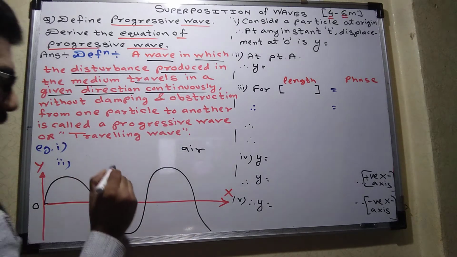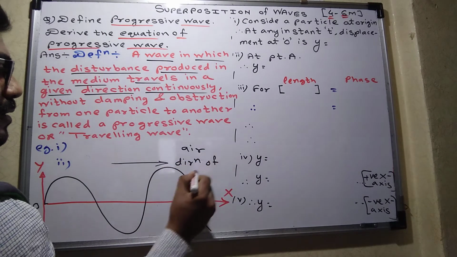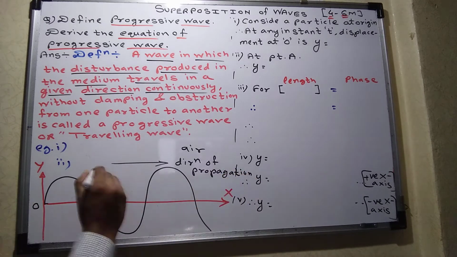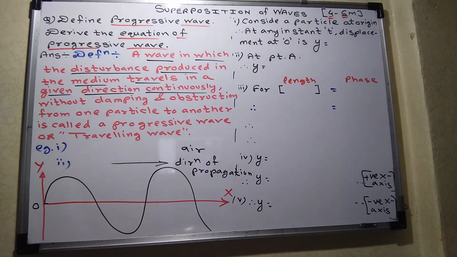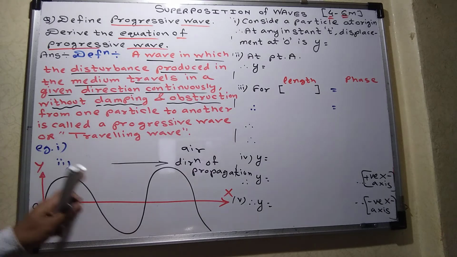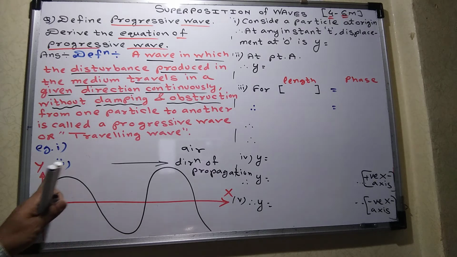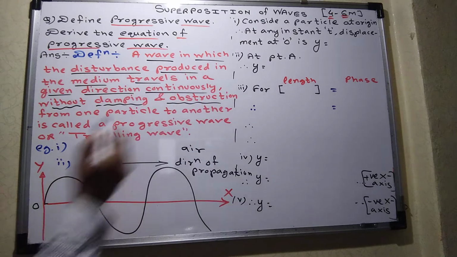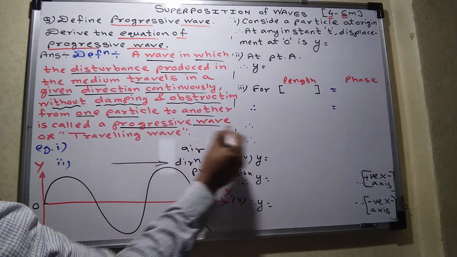It travels in this direction. Suppose this is the direction of propagation. It is continuously moving in one direction. Now, without any damping and obstruction, you observe here the amplitude remains the same. It doesn't change up and down; after one cycle, the amplitude remains the same. It is not reducing. So a wave traveling without damping and obstruction from one particle to another is called a progressive wave.